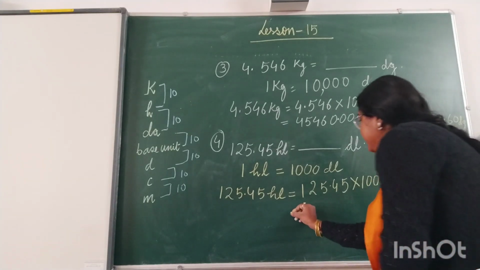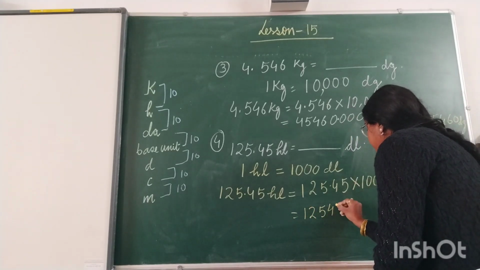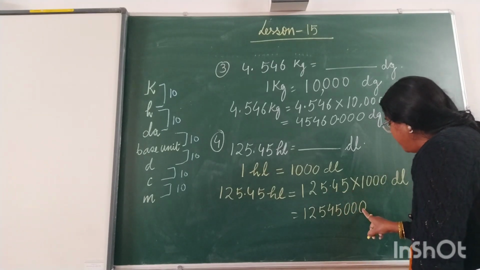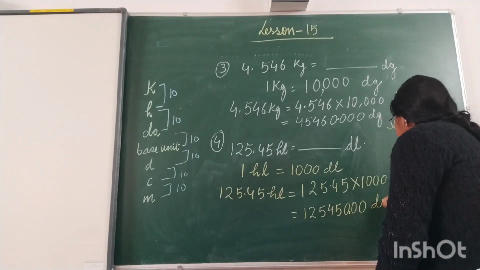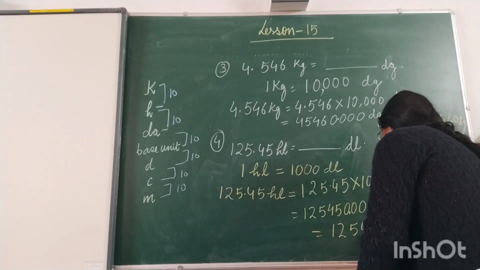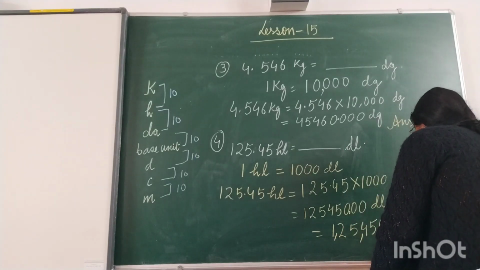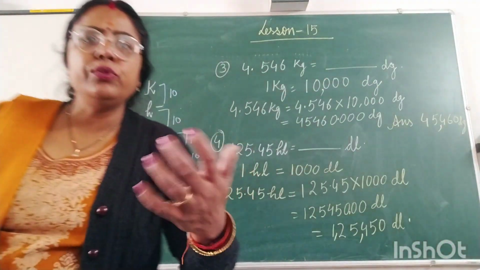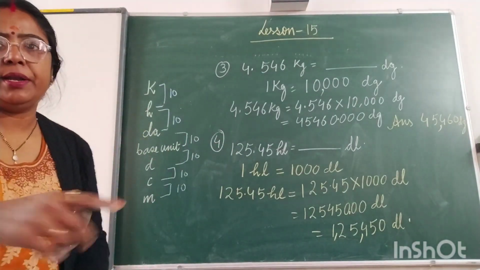Okay, now it is 125. When we will multiply by 1000, 3 zeros will increase after the number, and after decimal 2 digits are there, so we will put the decimal before 2 digits. 2 deciliter. So the answer is 1,25,450 deciliter. This is about the conversion of higher unit to the lower unit. Now we are going to proceed to the lower unit to the higher unit.